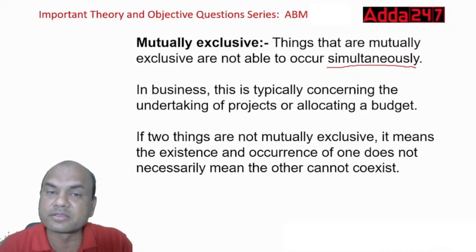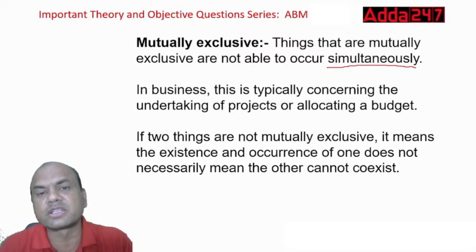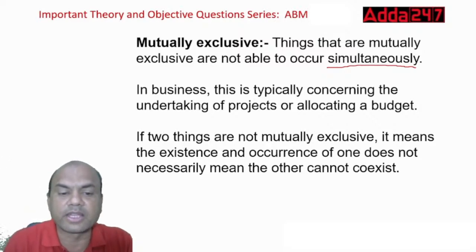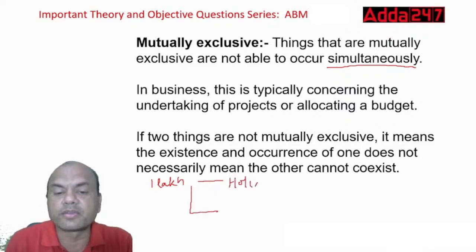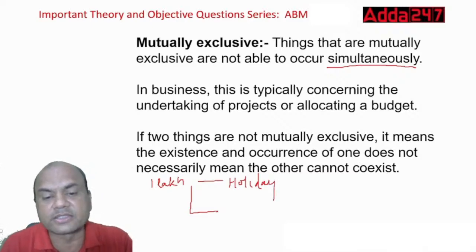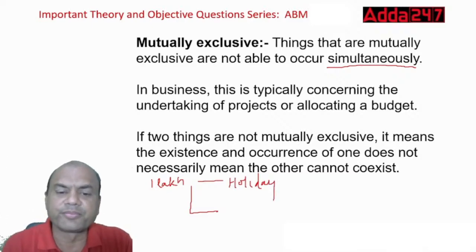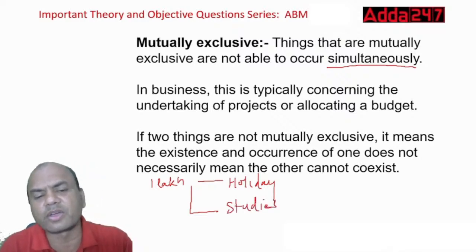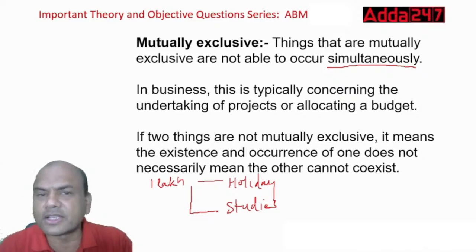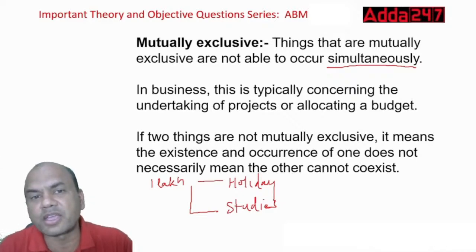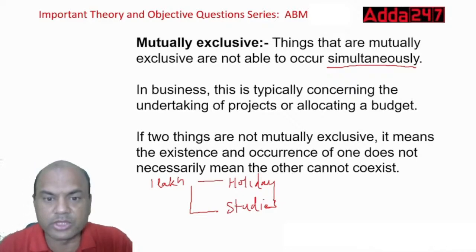Now, what do you mean by this? Suppose I ask you one question. If you have 1 lakh rupees, you can give it to either of two projects. One is a holiday, you want to go on a holiday, or second is your studies. Somewhere you might have to go for studies and you require that 1 lakh rupees for fees or anything. So where will you go? Both things can't happen, right? Either you can have the cake in your hand or you can eat it. Both things can't happen.